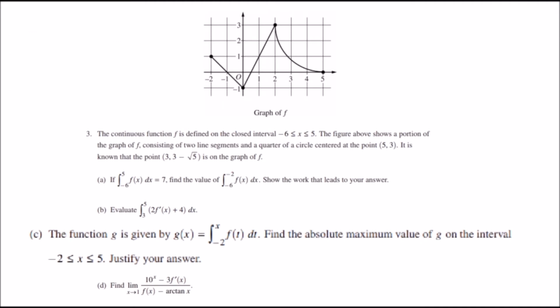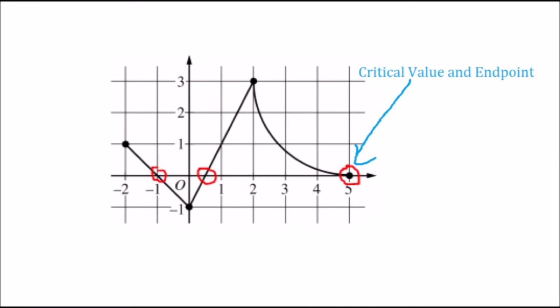You're saying that the graph of f that they give us is already the derivative of g, which is what we're looking for originally. Neat. Now we can start to identify our critical values, which is where the derivative of g, f of x, equals 0 or is undefined. Look, there they are. Let's write these down: x equals -1, 1/2, and 5. And our endpoints would just add the -2 at the beginning. Wait, why did we only have one endpoint? Oh, that's because the rightmost endpoint is a critical value as well. That makes sense.